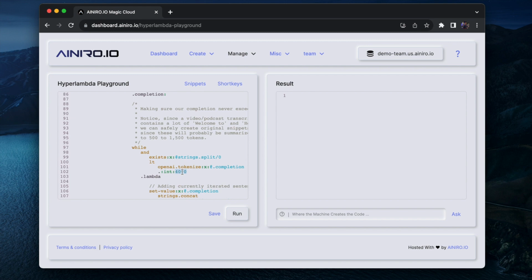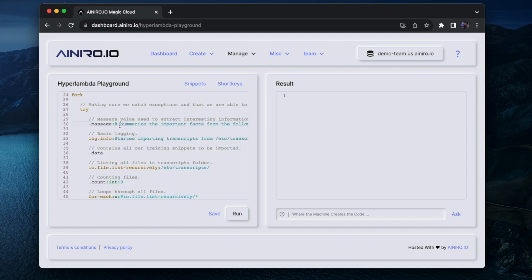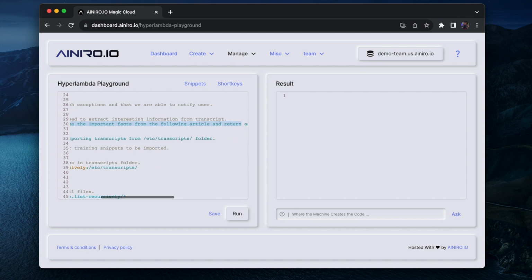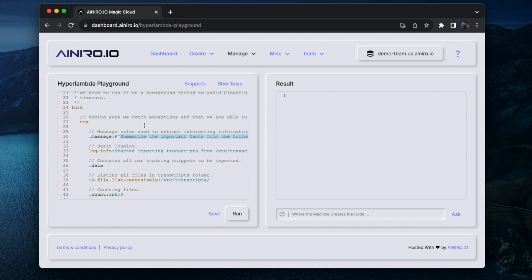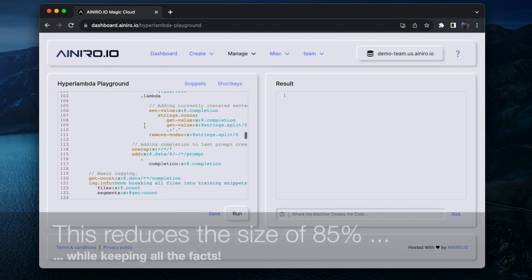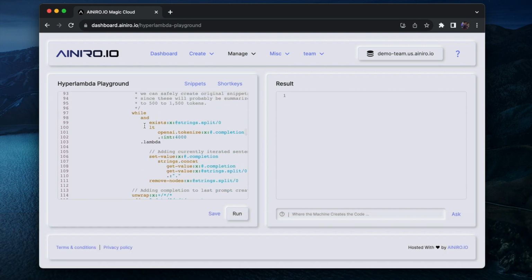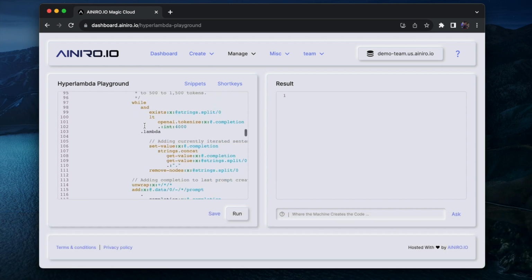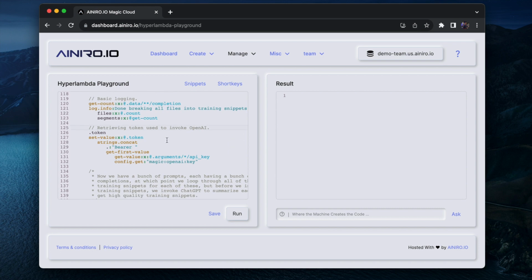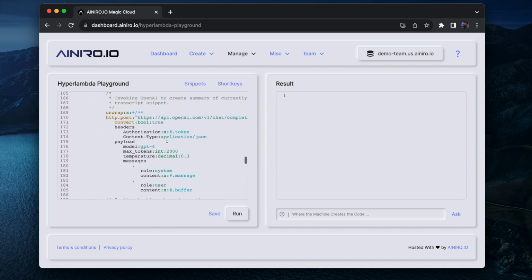So when you have 4,000 tokens from a transcript of a YouTube video, and you tell ChatGPT to take that data and do the following, it will return only the relevant factual information from that transcript. So you reduce your training snippets from a size of 4,000 tokens down to 500 tokens. And then it will store these into my Magic database further down here.